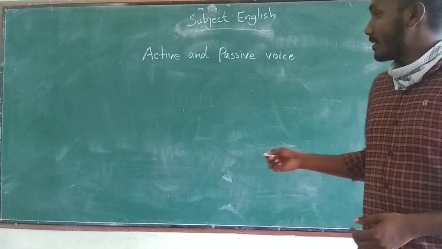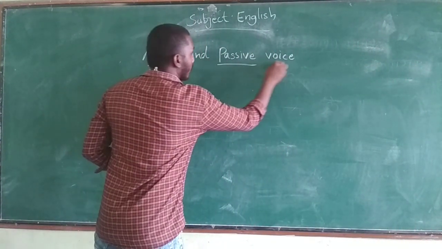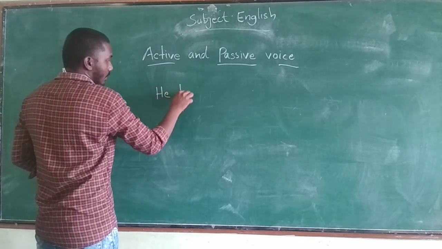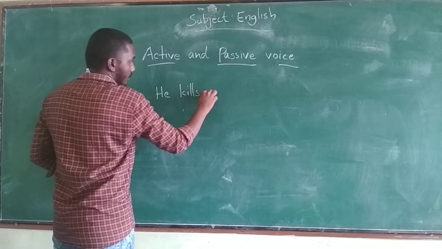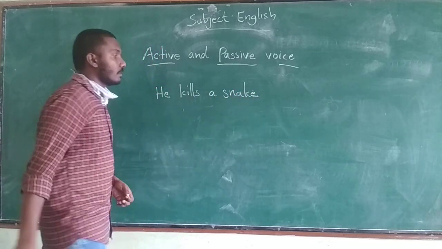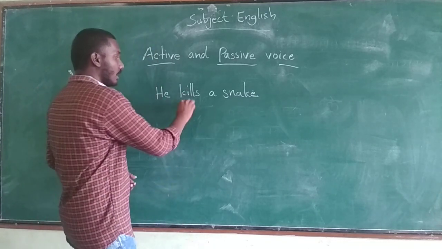For example, I am writing a sentence: he kills a snake. Here you can see the action, kills.